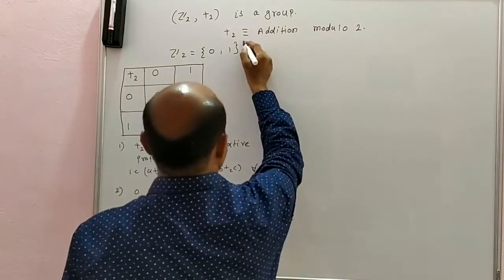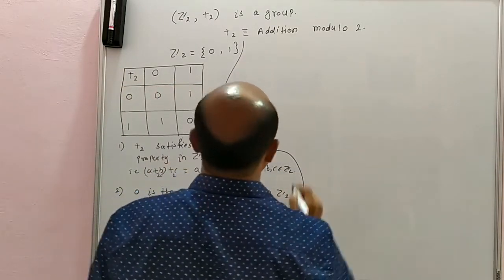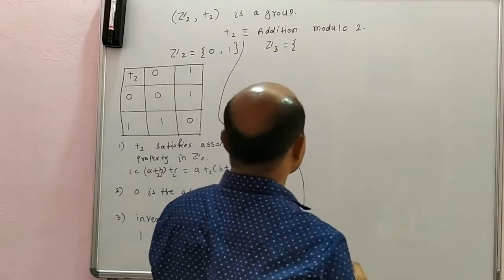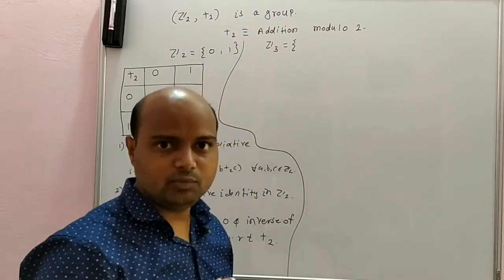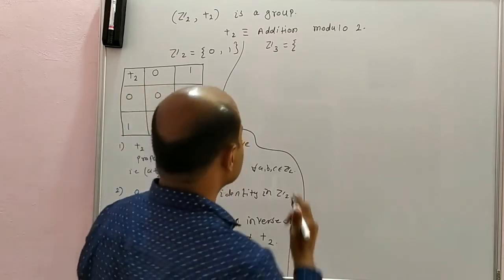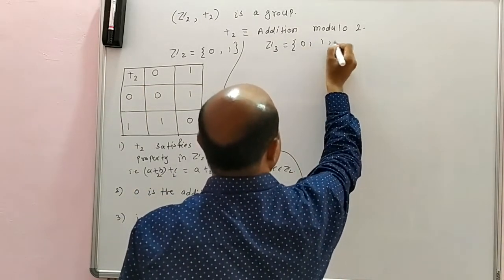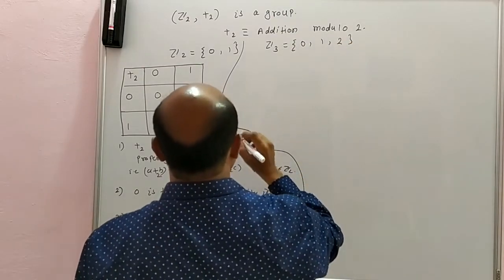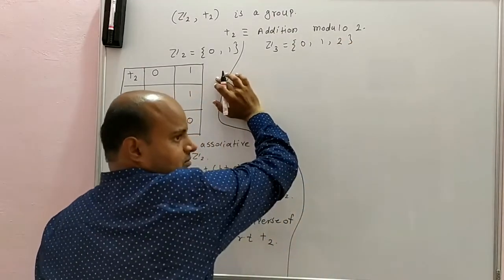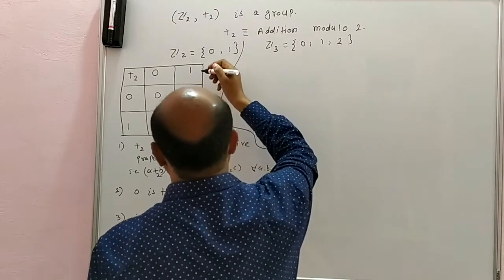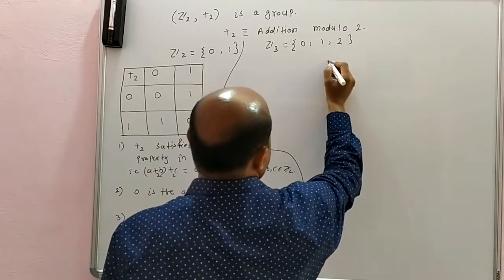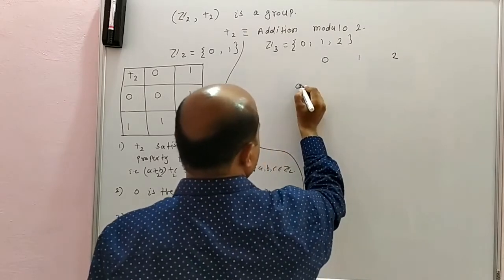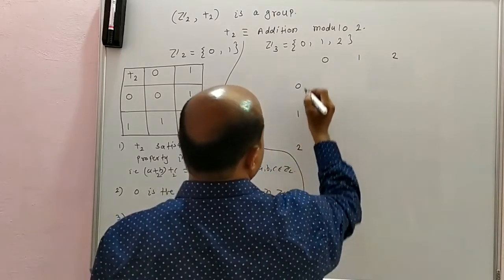Similarly, Z3 is the set of all remainders when any positive number is divided by 3, which is 0, 1, 2. If I draw this, it is called a finite group table, addition table or binary table. Here 0, 1, 2 and 0, 1, 2.